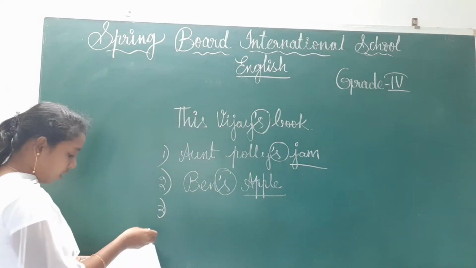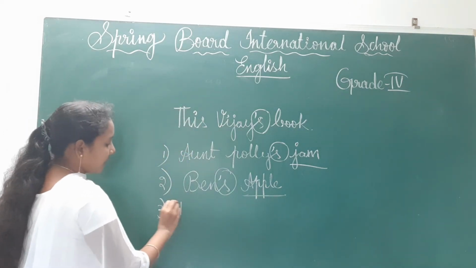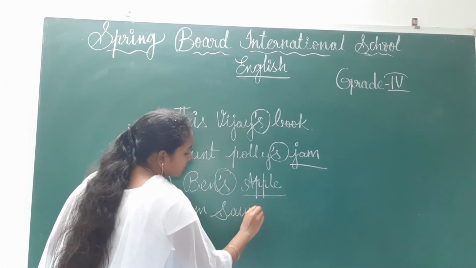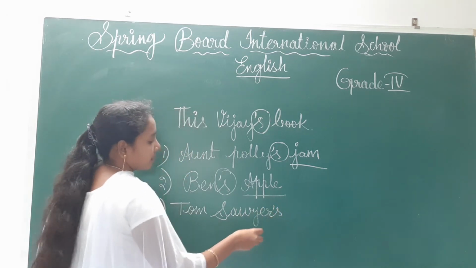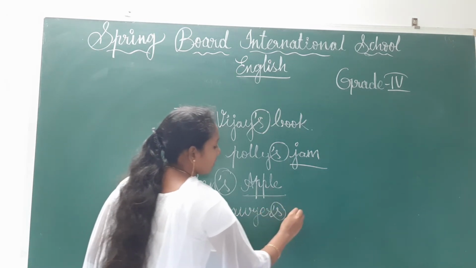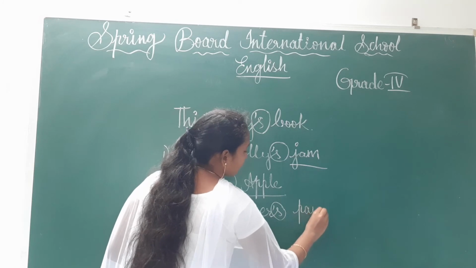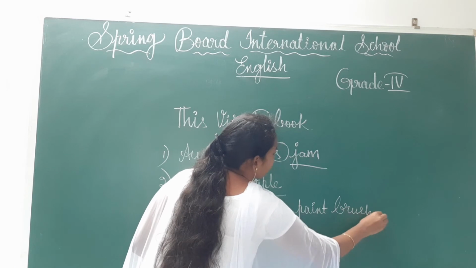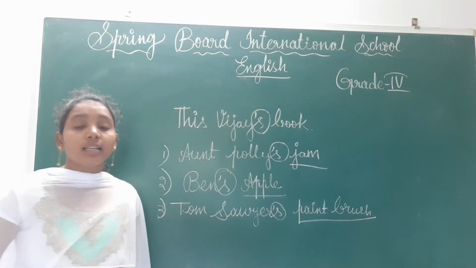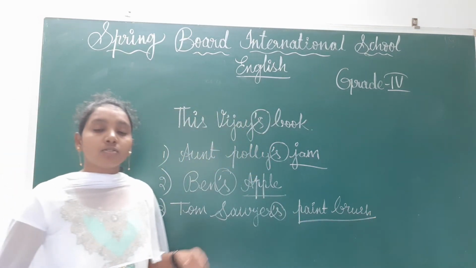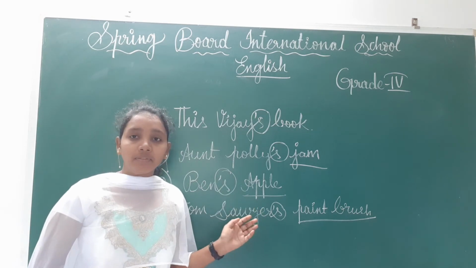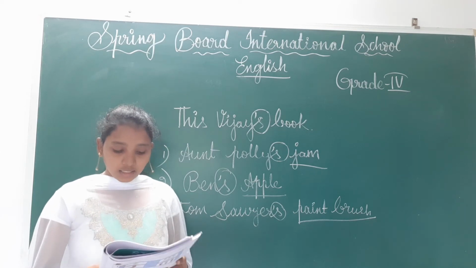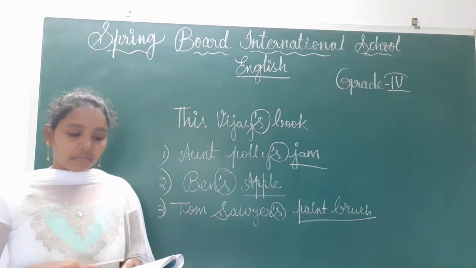And third one, Tom Sawyer's paint brush. See, children, to tell the belongingness, that means the things belong to persons, we will use this apostrophe. Okay, that can be called apostrophe, children.